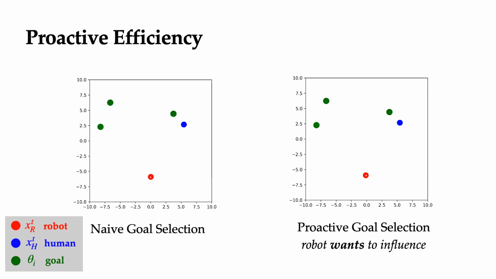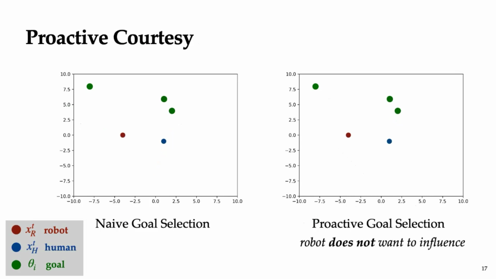Naively, on the left, the agent might choose the goal that's closest to it, but a robot with the CBP model might understand this influence and proactively choose its goal to influence the human's goal such that it can be more efficient. So here on the right, you can see at this point, the robot moves towards these goals on the left, and the human is influenced towards thinking that the best goal to choose is the closest goal to itself.